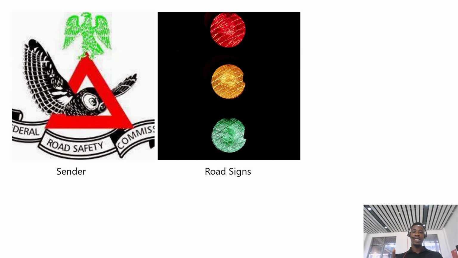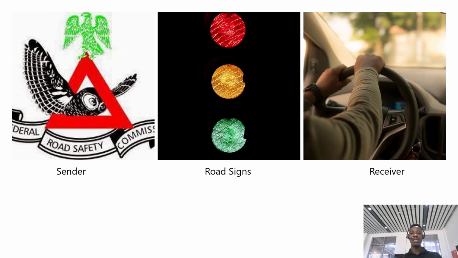If you go to the US, Nigeria, the UK, anywhere, red means stop, yellow means get ready, and green means go everywhere. And who are the receivers of this? Drivers, definitely. As long as you are driving on any road, you understand that whenever you see this road sign, you need to abide by it. So this is a true communication that is well accepted in the whole world.